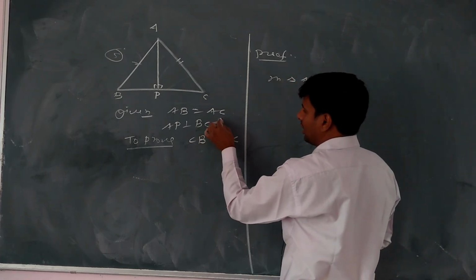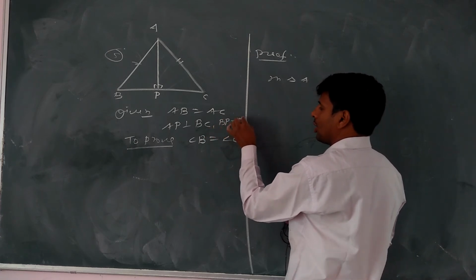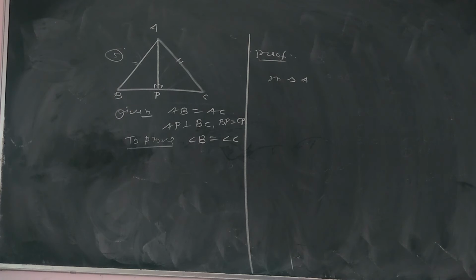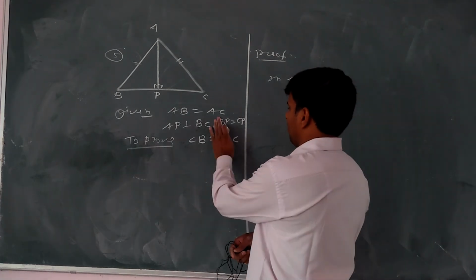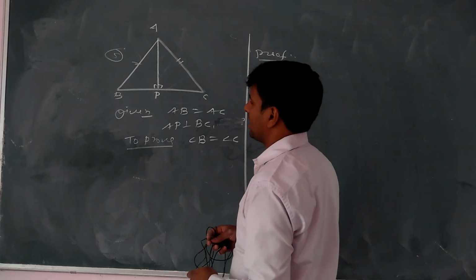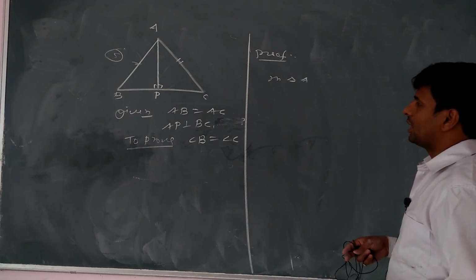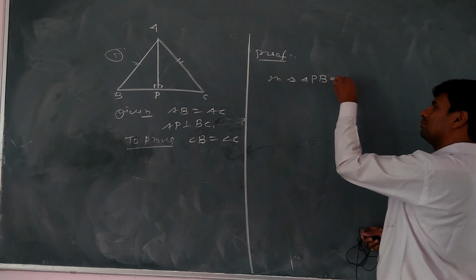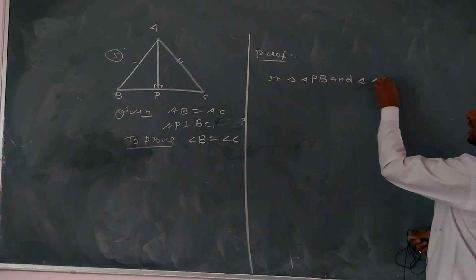और बेटा ये भी गिवन है कि बाइसेक्टर है, तो BP इक्वल टू CP भी गिवन है, because in this question given AP is the perpendicular bisector? What is the bisector? Just only AP perpendicular, not bisector. So see, we can use triangle APB and triangle APC.